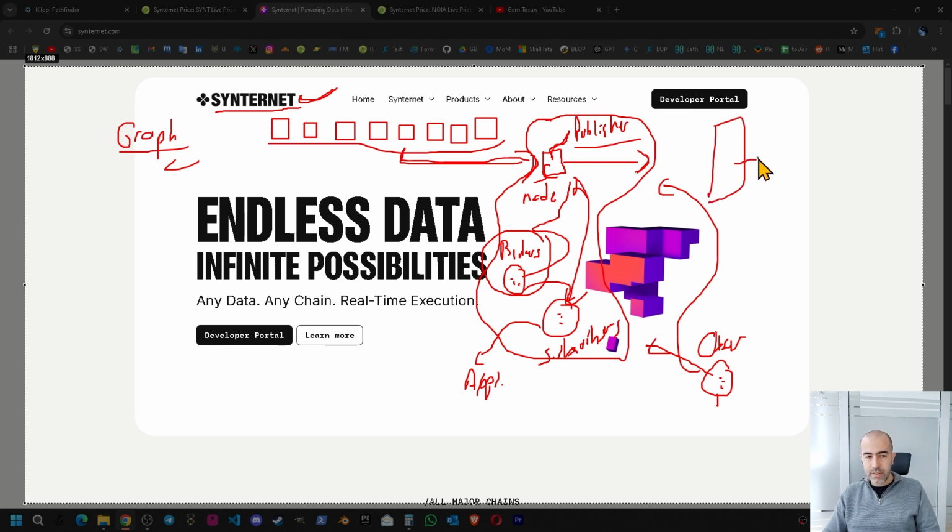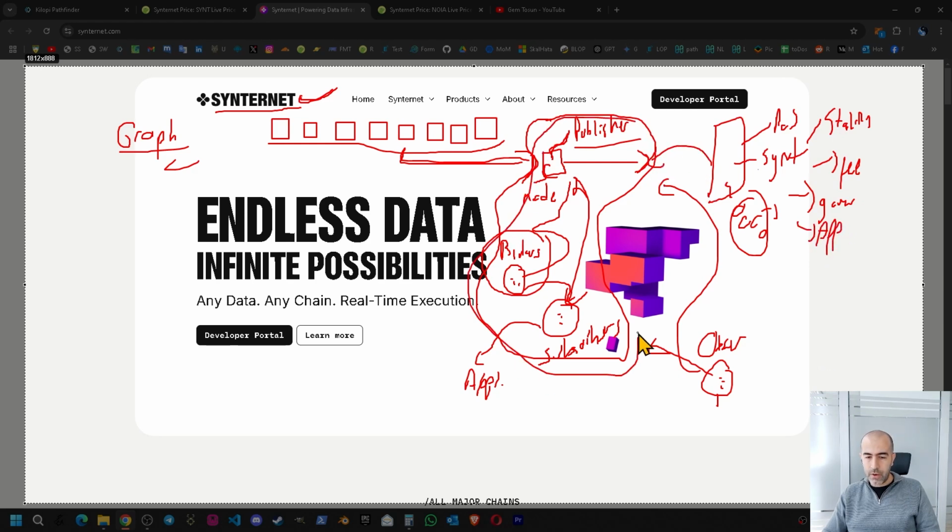So the Synternet blockchain has the SYNT token as for now. It is a proof of stake blockchain. Of course, on this blockchain there are nodes also, but these nodes are validating the blockchain itself as for now. SYNT tokens are used for staking, for fees, for governance, for new applications, and for this system as for now.